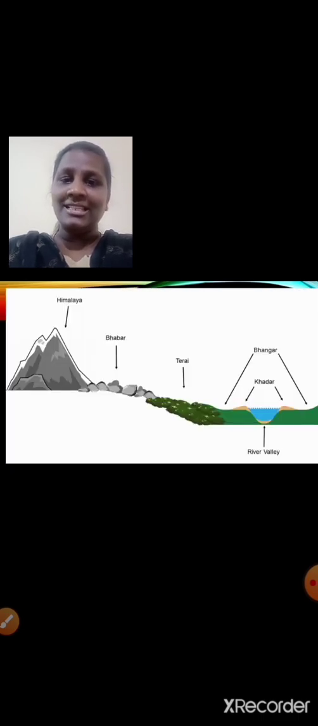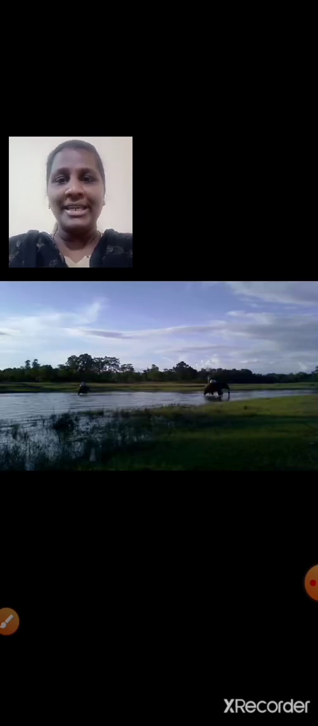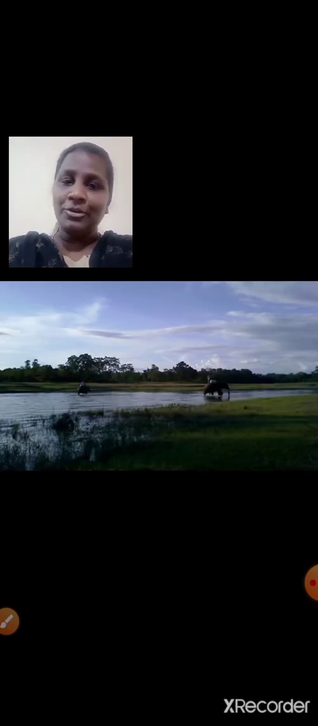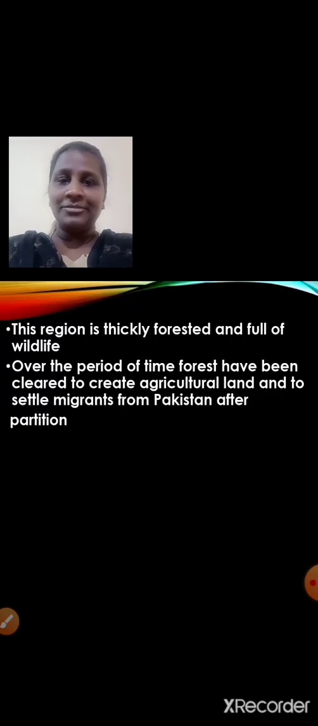The wet, swampy and marshy region where the streams and rivers re-emerge. So we have seen that the streams disappear in the Bhabar area, right? So in the Terai region they re-emerge. They are seen. And this Terai region is wet and swampy. It is marshy. Have a look at this image, students. This region is thickly forested and full of wildlife.